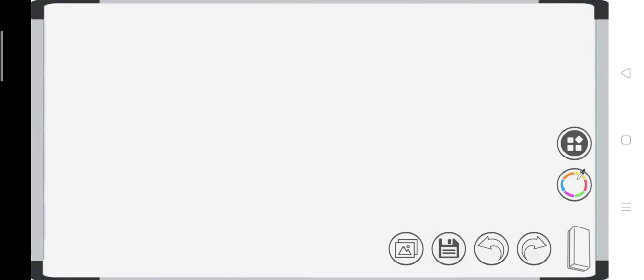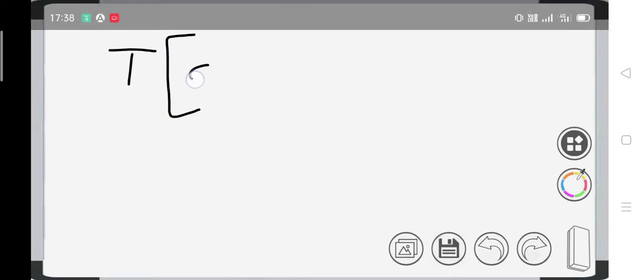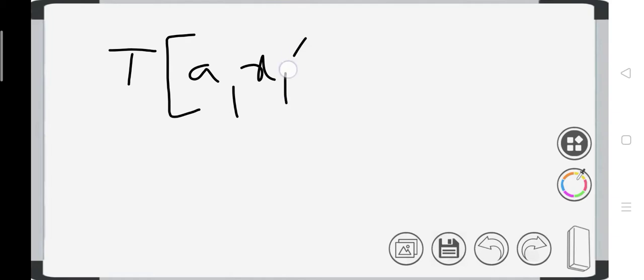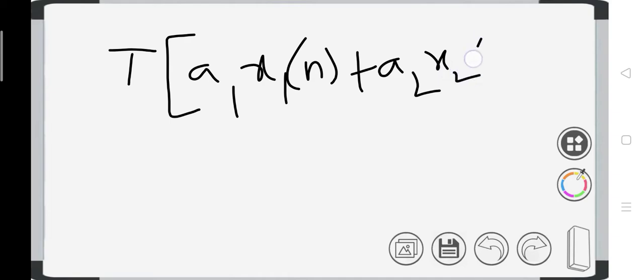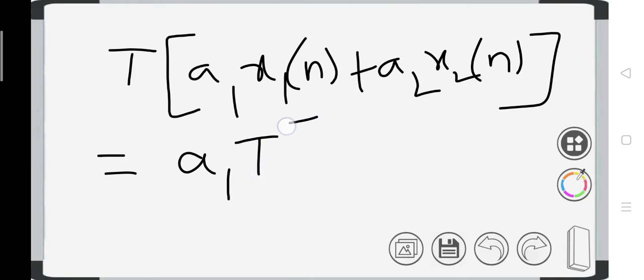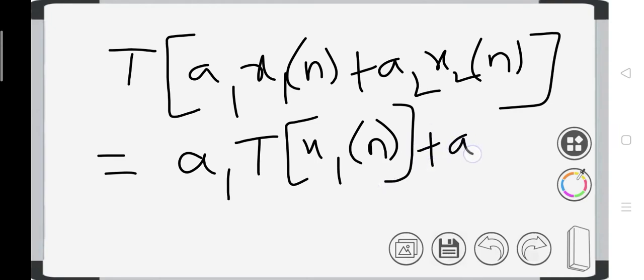So the condition for a system to be linear is: transformation of a1 into x1 of n plus a2 into x2 of n is equal to the response of the weighted sum of signals, which equals the individual weighted sum of outputs, that is, a1 into transformation of x1 of n plus a2 into transformation of x2 of n.